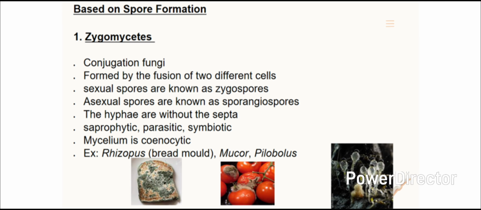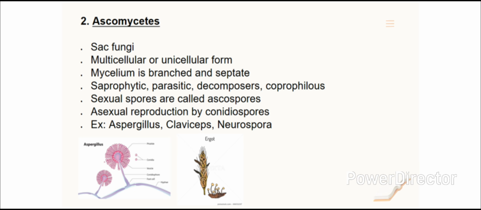The sexual spores are known as zygospores. The asexual spores are known as sporangiospores. Example, Rhizopus, that is bread mold, Mucor, Pilobolus. Second one is Ascomycetes, also known as sac fungi.